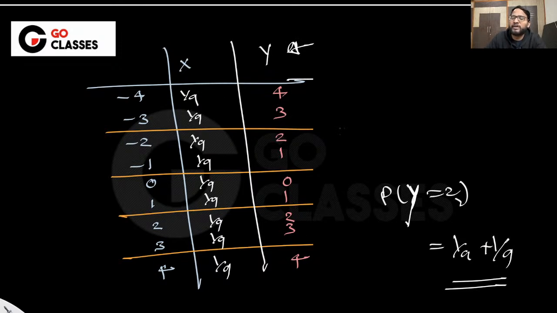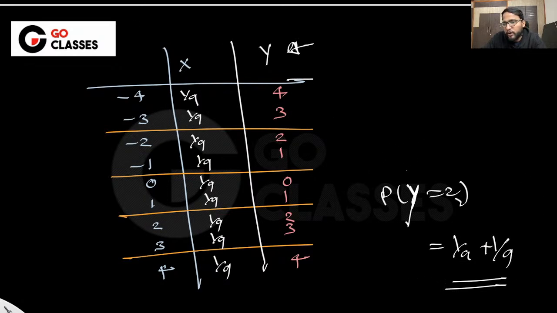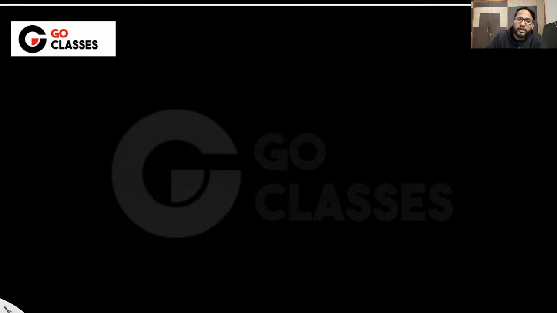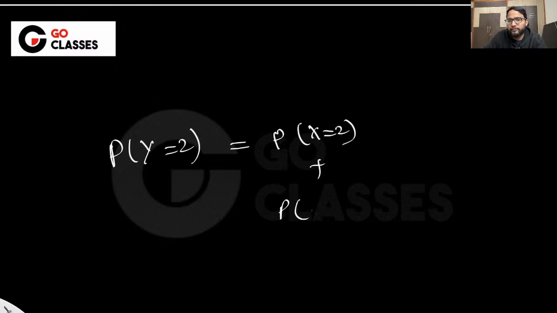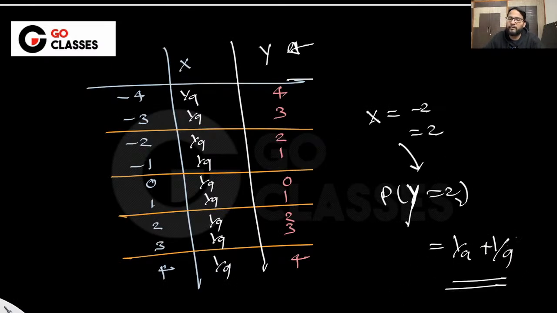You found out the PMF of it, and then based on that you are calculating. Or in other words, if someone is asking Y equal to 2, what is the probability of Y equal to 2? You will check all the possible values of X which are contributing to this. Then you will find out these are the values of X. So instead of doing all of this drama, I will just do this: probability of X equal to 2 plus probability of X equal to -2, right? Which is actually 2 by 9. So I will be directly doing this instead of finding out the PMF.